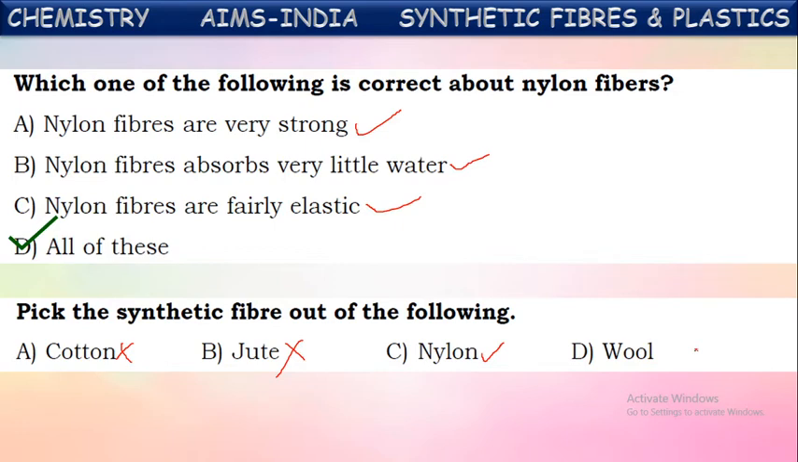These all have their major source from natural or living things like animals. So it is also one of the natural fibers. Only the synthetic fiber among these is nylon. Okay, nylon is one of the synthetic fibers.